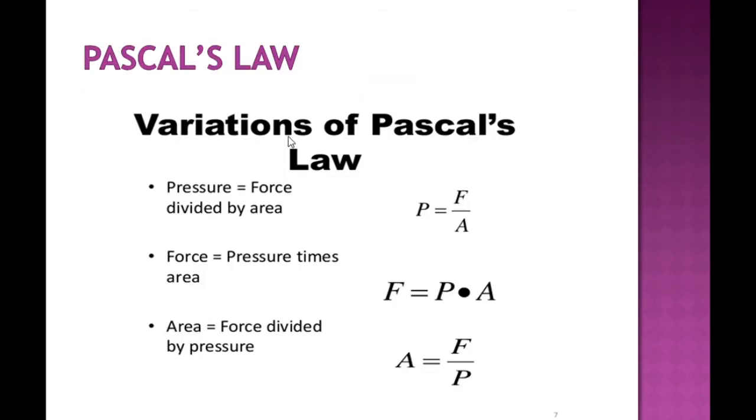Okay, now Pascal's law. Variations of Pascal's law. Pressure equals force divided by area: P equals F by A, or force equals pressure times area, and area equals force divided by pressure. This is the basic principle, but you can also apply this principle in other ways. This is the variation of Pascal's law.